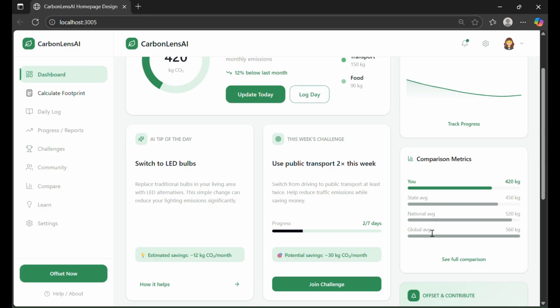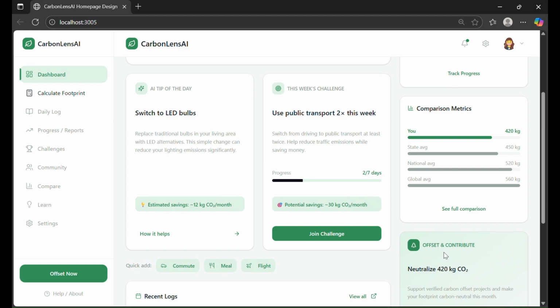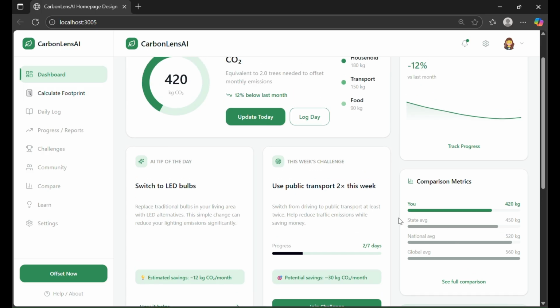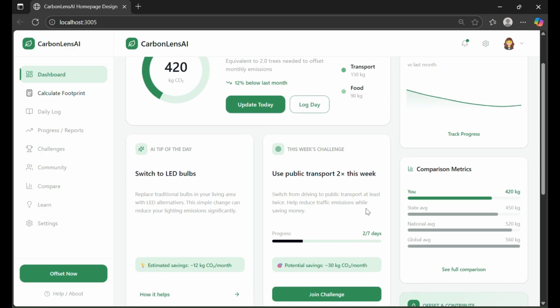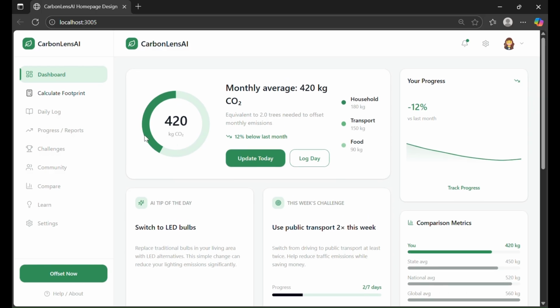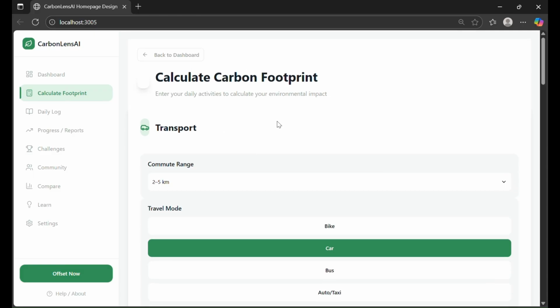And to close the loop, we have an offset my emissions button that connects users to verified climate projects. So the dashboard is not just data, it gives meaning, motivation, and action. So now let's move to the core feature, the Smart Footprint Calculator. Here, when the user clicks Calculate Footprint, a dedicated modal opens.